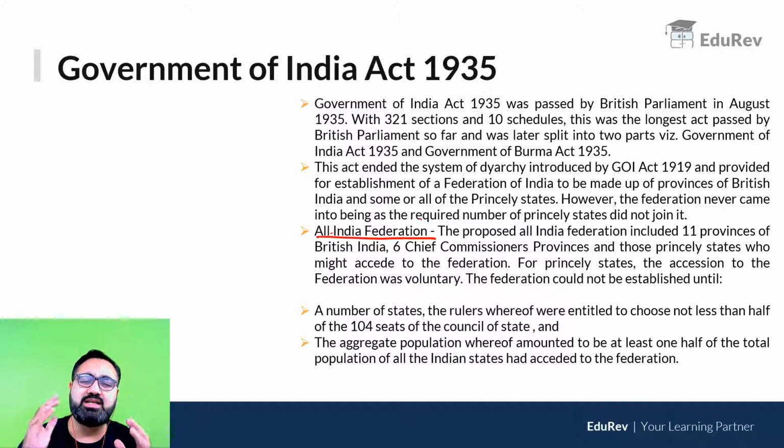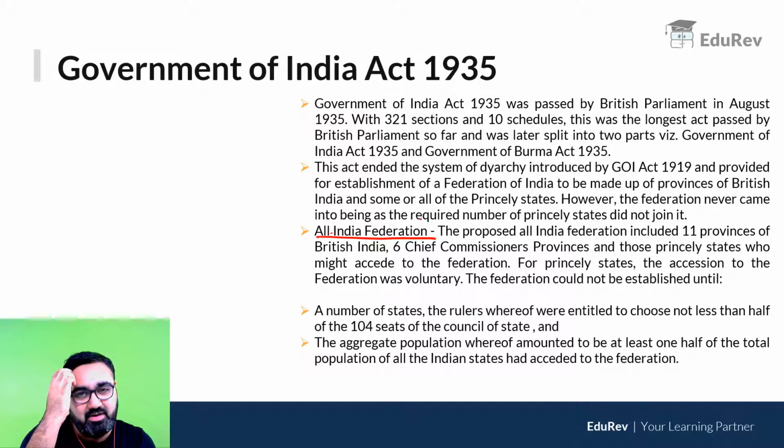Now, I want you to understand this very, very carefully. The India of that time had two kinds of territories. The entire India was not under the British. Most parts of India were under British, but there were some parts of India which were called princely states. They were under their own rulers. So whatever law the British introduced, 1919 Act, 1909 Act, 1833 Act, it was all applicable only to British India, not to princely states. In the princely states, on the other hand, they had their own laws, they had their own customs. Although they respected the British, although the British controlled them indirectly, but they had their own autonomy.